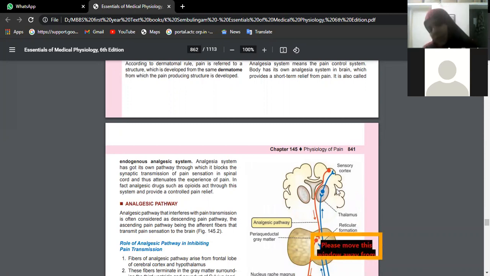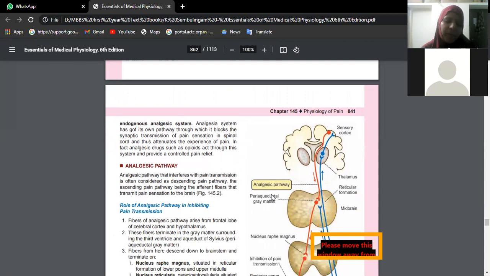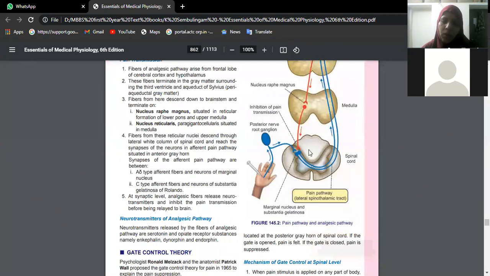But in fact, if it is coming as an essay, you will have the analgesic pathway also. What is the meaning of analgesic pathway? Suppose you are giving any analgesic drug, like any painkiller, like diclofenac or paracetamol. What does it do? This drug will not allow the information to pass from the posterior root of the spinal nerve.